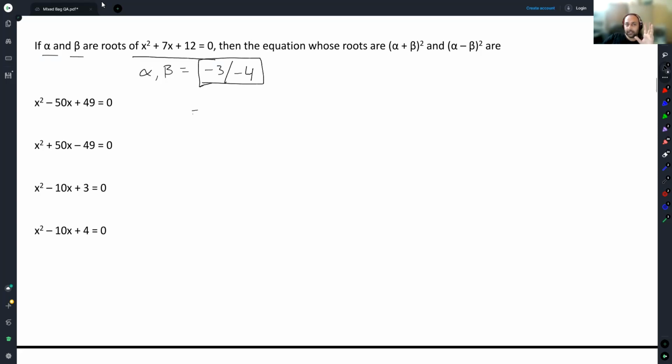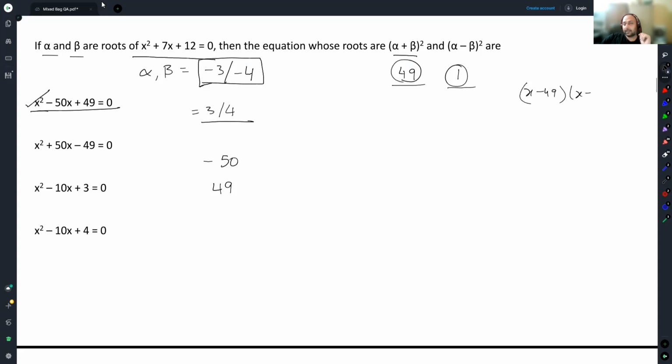Hopefully, nobody made the mistake of thinking this would be 3 and 4. The sum here will not be 3 and 4, the sum here will be -3 and -4, or the individual values would be -3 and -4. Then the equation whose roots are alpha plus beta whole square, so 49, and alpha minus beta whole square will be 1. So the two roots for the new equation that we are creating are 49 and 1. Sum of roots is -50, product of roots is 49. Clearly the first option is where the stuff is happening. Otherwise, if you don't know the sum of roots, you can probably go down this path, x minus 49, x minus 1.